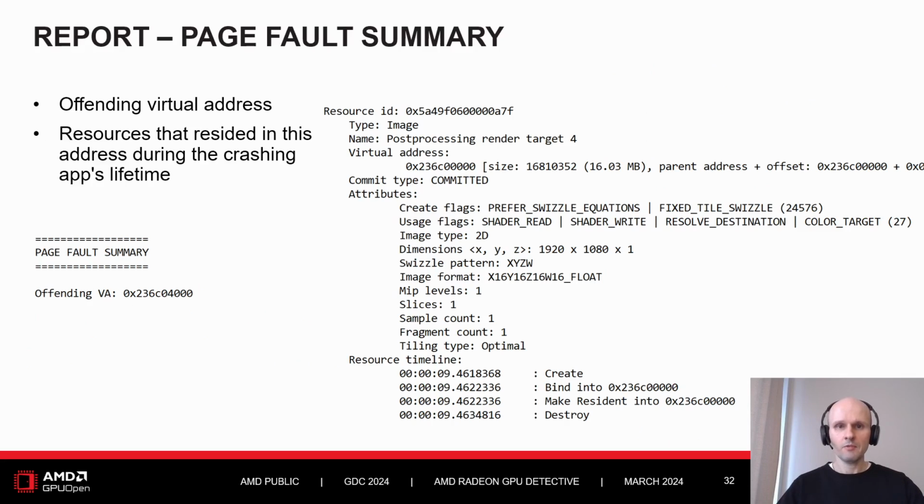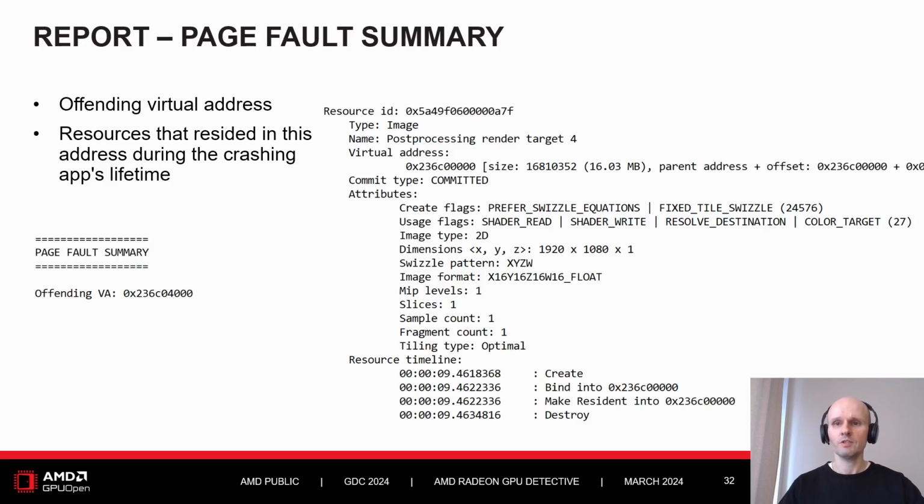As I explained before, there are various kinds of GPU crashes. If it was not a page fault, it likely means it was some hang. It could be, for example, an infinite loop in a shader or some draw code just taking too long. But if it was a page fault, the report will have an offending virtual address printed and a list of all resources, buffers and textures that ever existed in memory overlapping with this address.